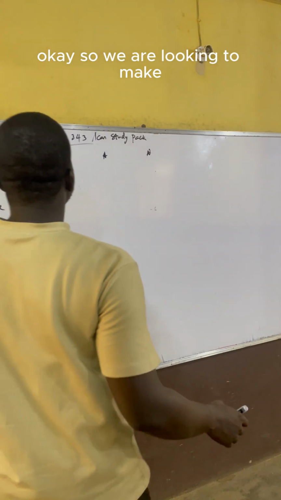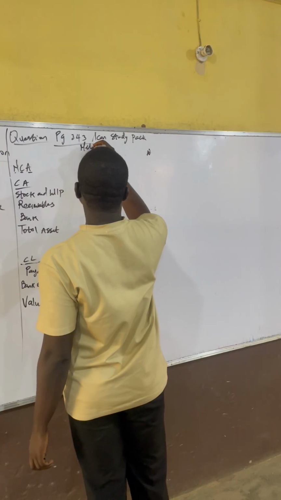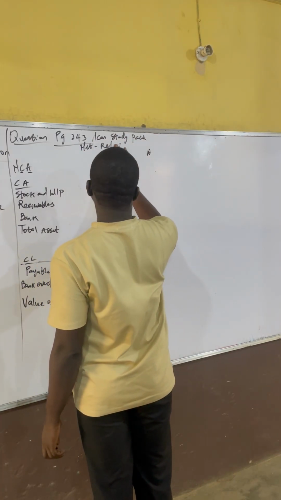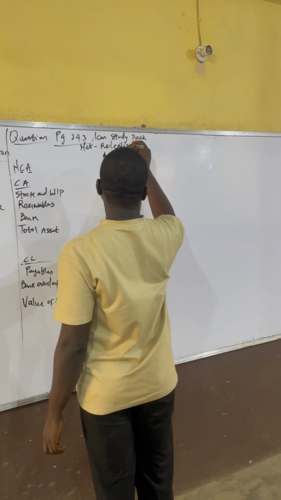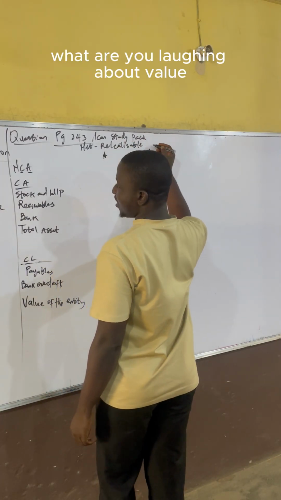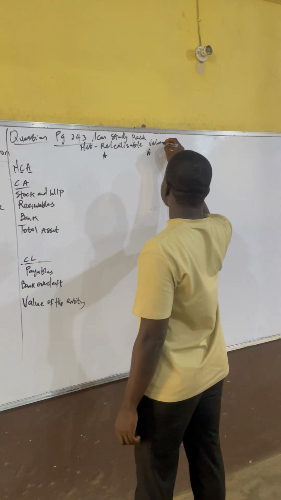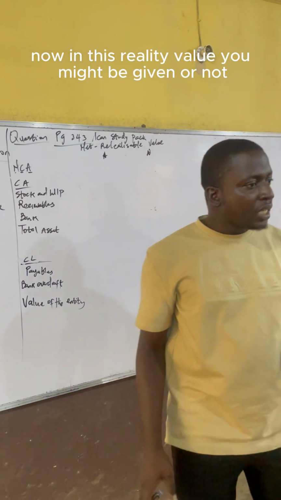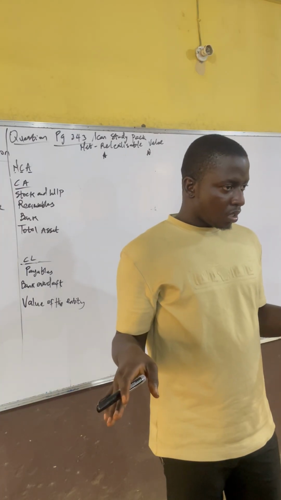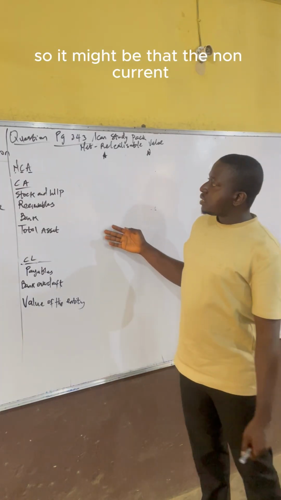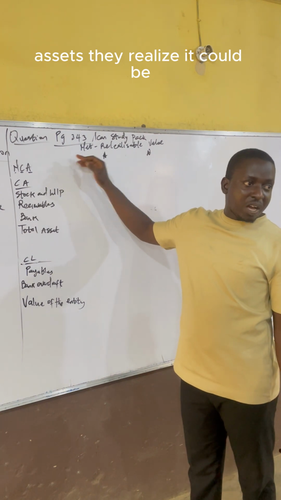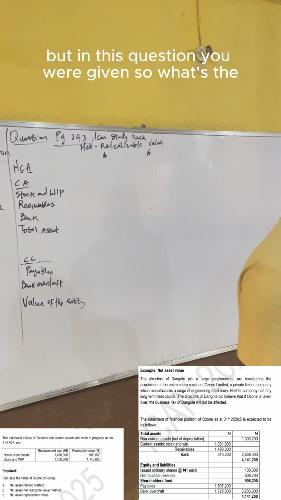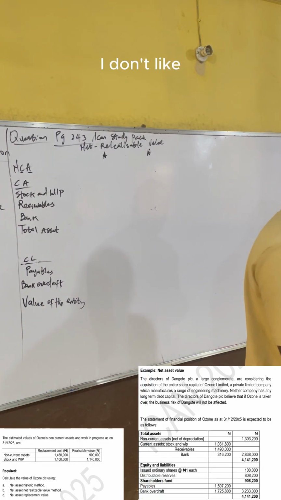Okay. So we are moving to net realizable value. Now, in net realizable value, you might be given the values or not. It might be that for non-current assets, the realizable value is still the net book value, but you might be given. In this question, you were given.